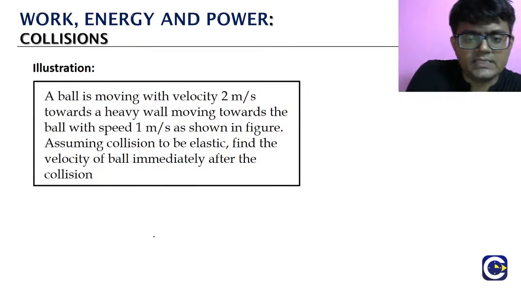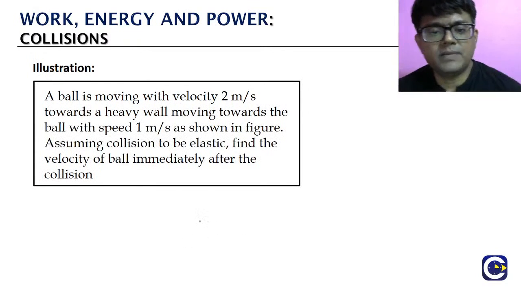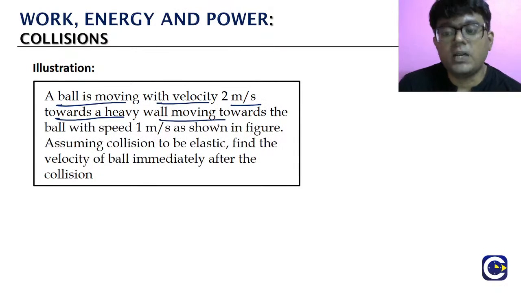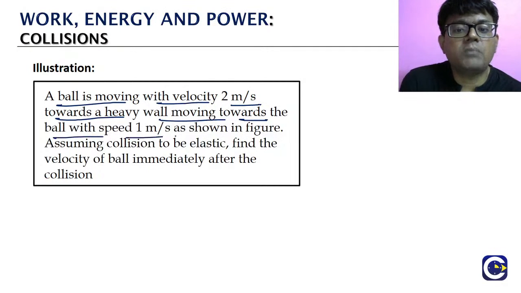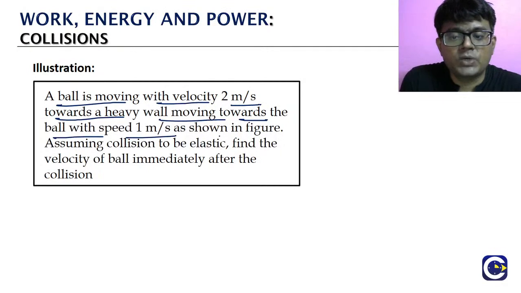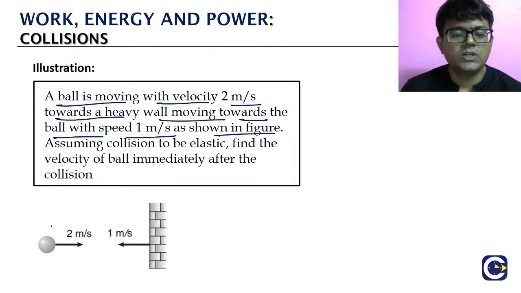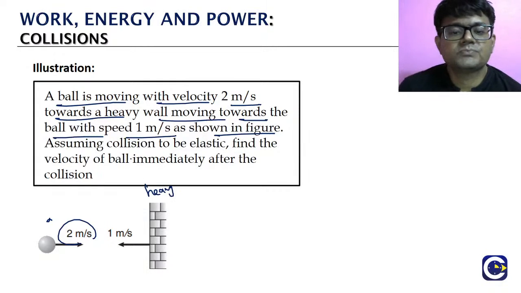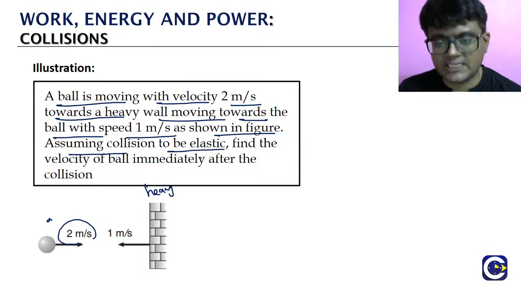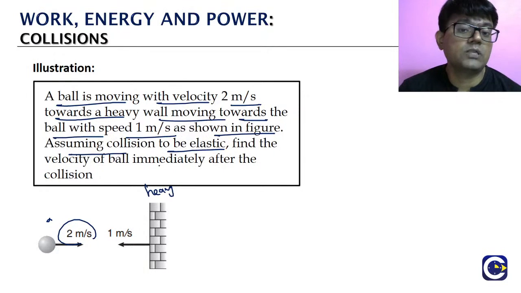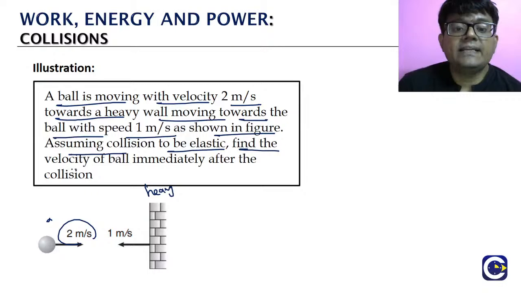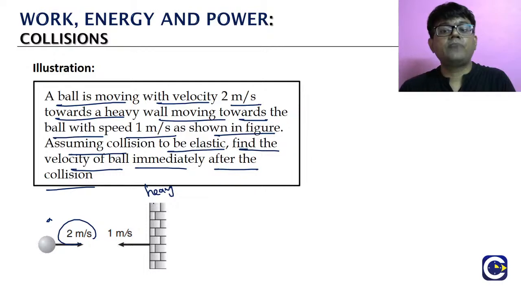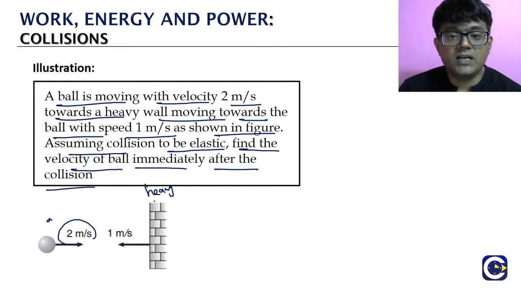Okay, so we'll just conclude this with an example. A ball is moving with a velocity 2 meters per second towards a heavy wall which is moving towards the ball with 1 meter per second as shown in the figure. So we have got a diagram for this. So this is the ball. This is the heavy wall. Assuming the collision to be elastic, find the velocity of the ball immediately after the collision.